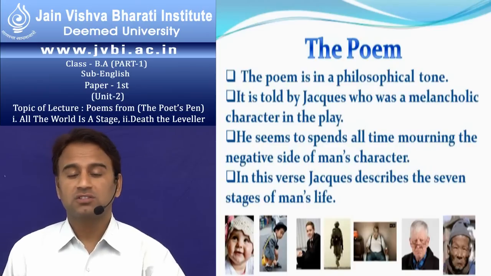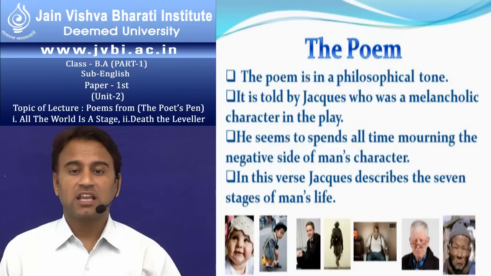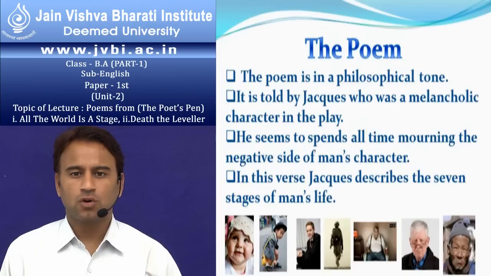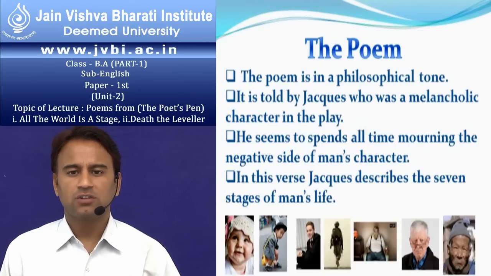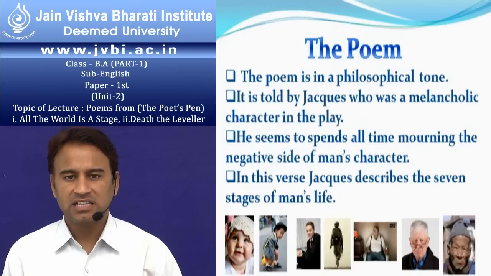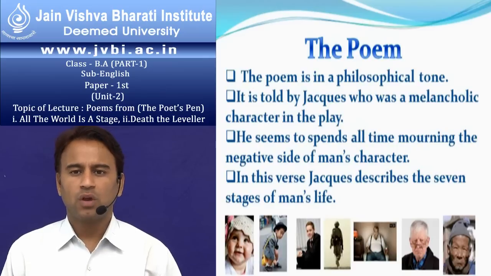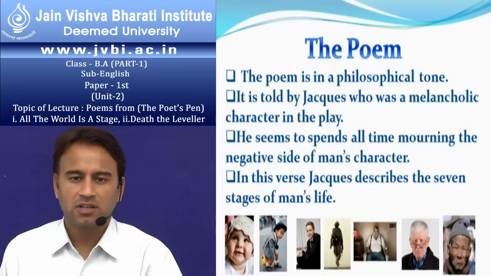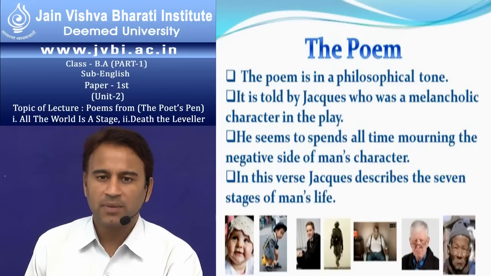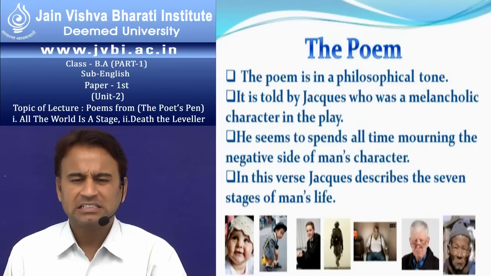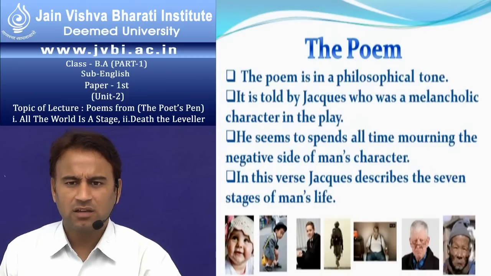When man crosses the soldier age, he becomes just like a justice and behaves like a justice, always speaking old sayings and modern instances, and he behaves like a wise person, and his round belly is very famous. The round belly becomes a part of his body, and he becomes slightly lazy from soldier to justice.